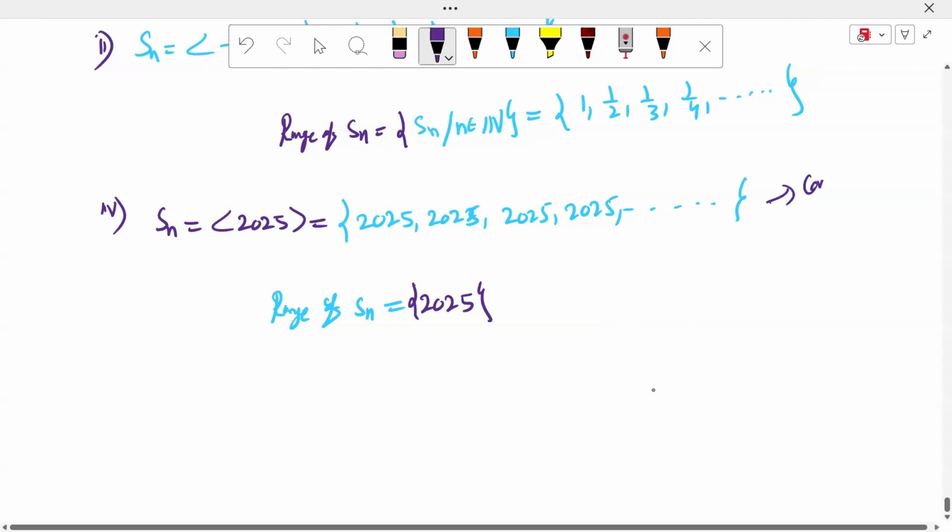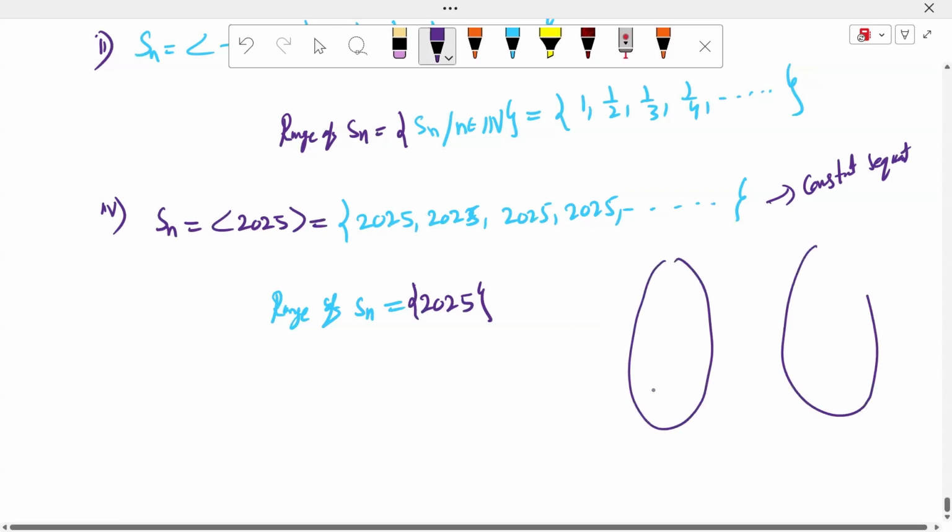దీన్ని మనం constant sequence అని చెప్తాం, sir. All terms are mapped to a unique number. For example, ఇక్కడ చూడండి, sir. 1, 2, 3, 4, 5 and so on. This is the natural number set. ఇది real number set యొక్క subset, codomain. Codomain is the real number set. Here 2025, sir.